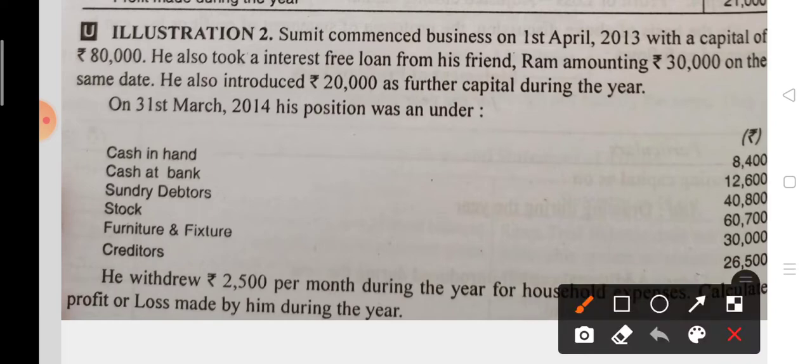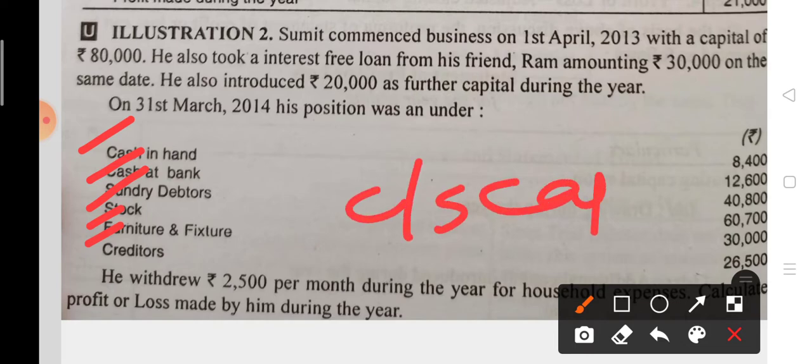So children, see, these are the closing balances. By applying these, you can find out the closing capital by making a statement of affairs. Now opening capital is given: on 1st April 2013 he started business with a capital of rupees 80,000, it means opening capital. So both things you can find out.